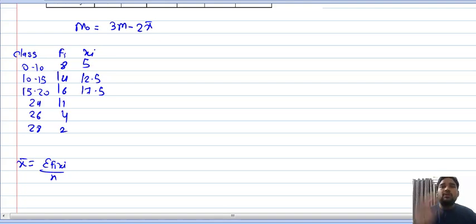Many of the students fall in this trap. They do 24 divided by 2 and get 12. Don't do this. 24 itself is the mid value xi, so directly write 24. Very important topic. 26, directly write 26. 28, directly write 28.